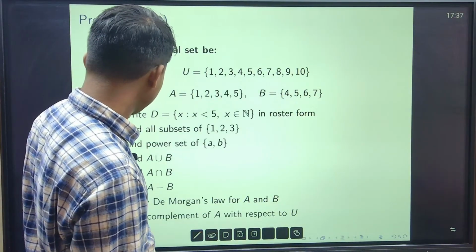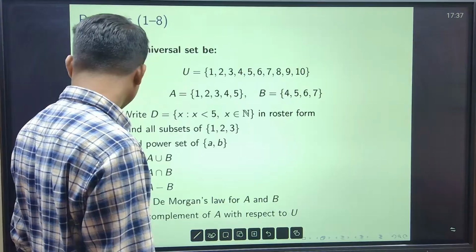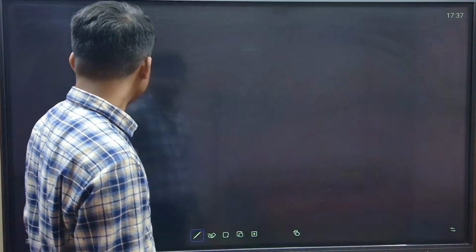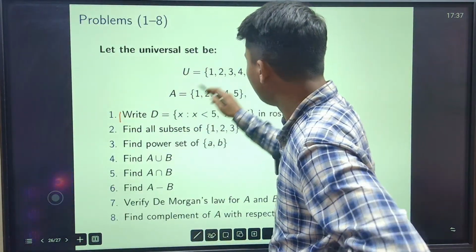Okay, this is the actual problem, right? Yeah, this is the actual problem, 1 to 8. Sorry. So this is my U.